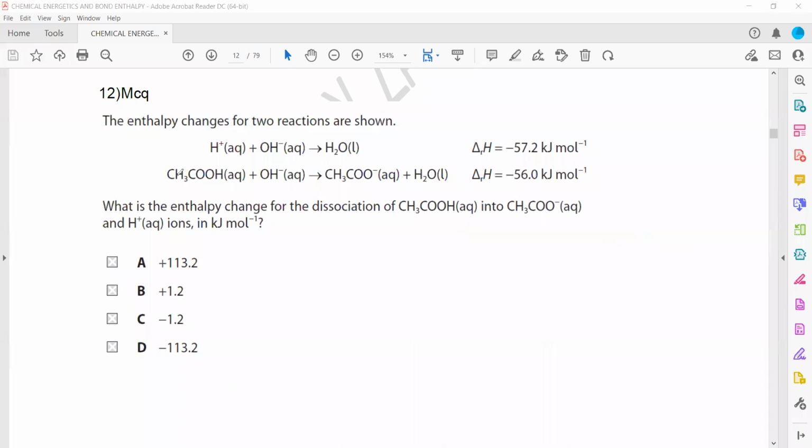For example, you subtract the second equation from the first. So if it is minus here, this will be minus, this will be minus, this will be minus, and this will be plus. So OH will cancel with OH, water will cancel with water. What are we left with? We are left with H plus and minus CH3COOH, ethanoic acid, and that is minus CH3COO,